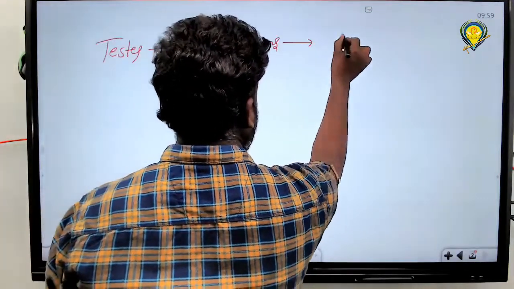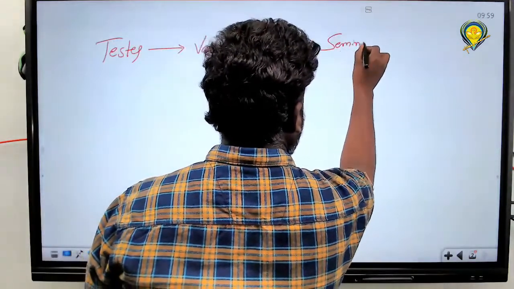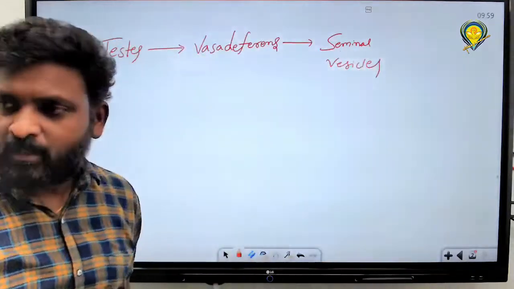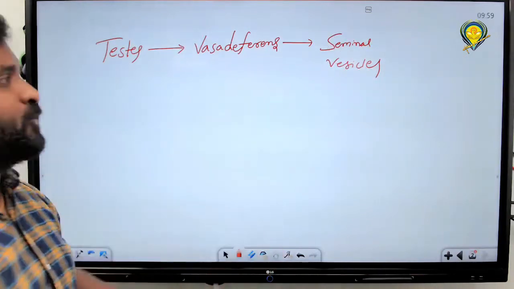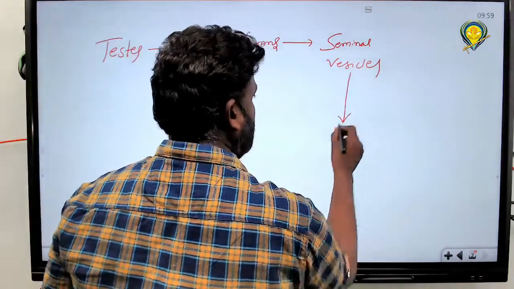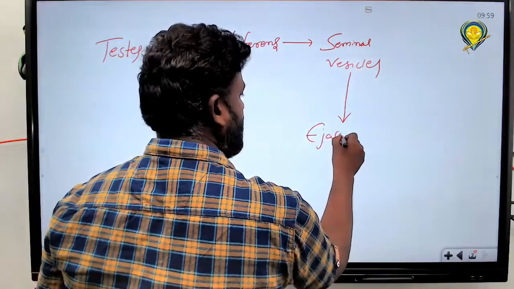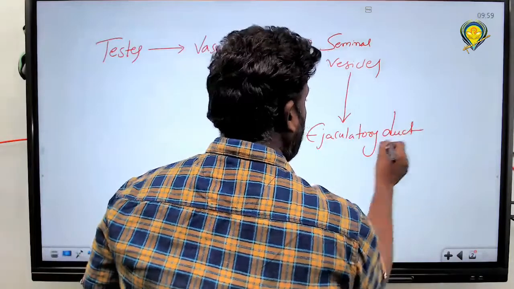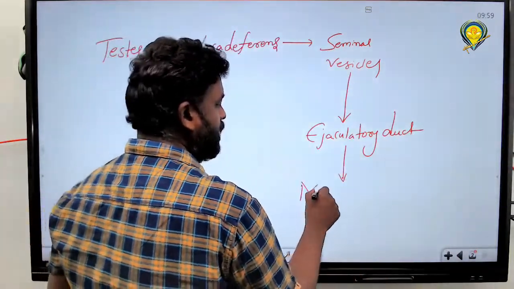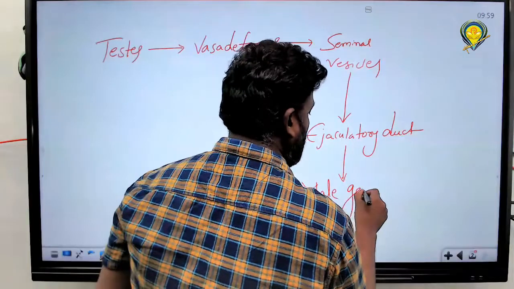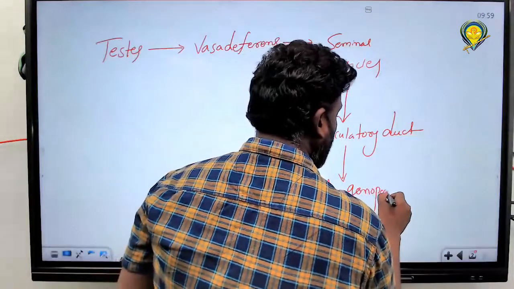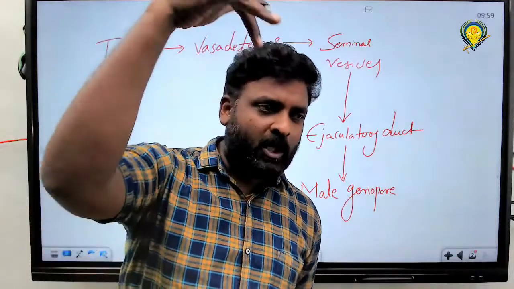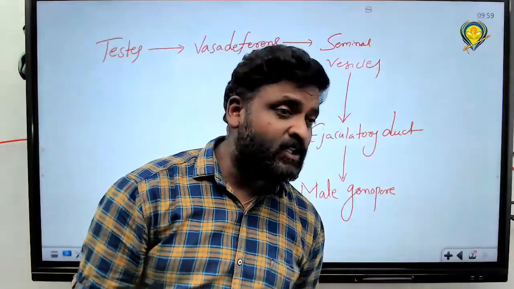Next one, what? One of the sperm enters into the seminal vesicle. What is the formation? A bundle of sperm is called what? Spermatophore. Very good. The seminal vesicle enters into where? What is the function of the ejaculatory duct? It ejects the sperm and finally enters where? Male gonopore. What is the function of the male gonopore? It transfers the spermatophore into the female genital chamber.